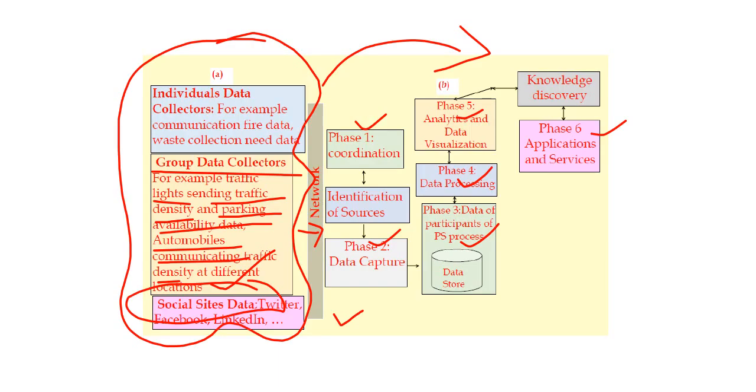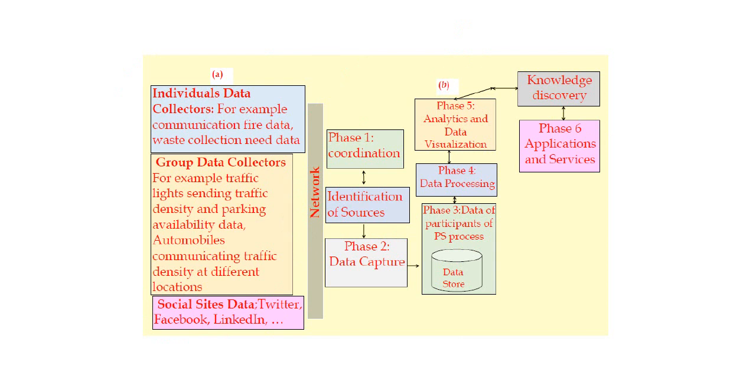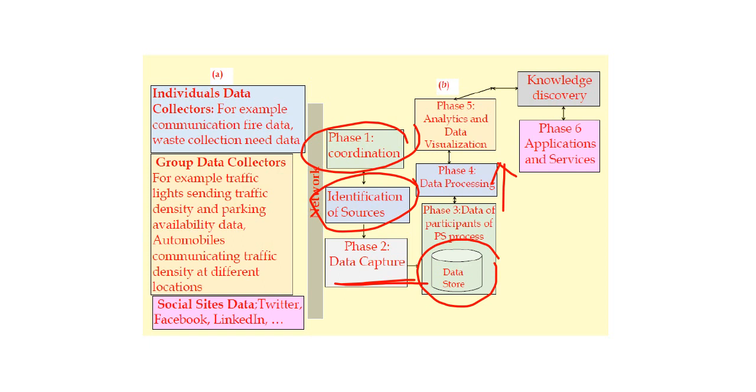So the same thing is shown here also: coordination, identification of the sources, capture of the data, then the data storage, the different mechanisms, protocols, right? All those things we have already seen previously, in what way these things take place, right? So then you have the data processing here. Finally you have the analytics and visualization of the data, so that you have the discovery of the knowledge, and finally you take the decision, applications and services, right?